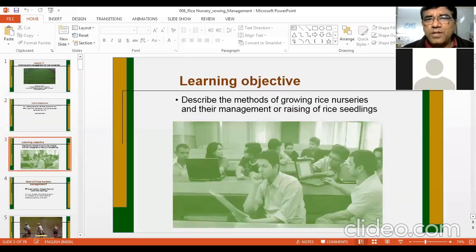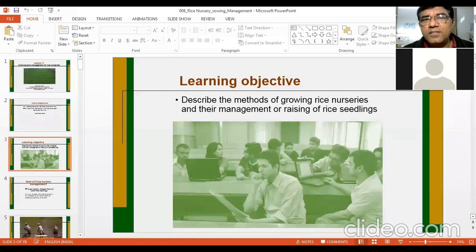Learning objective: to describe the methods of growing rice nurseries and their management. Means once you have done the sowing of seed in the nurseries, then how to manage the nursery, we are going to discuss. First is preparation of the field, then sowing of the seed, then management of the nursery or management of the